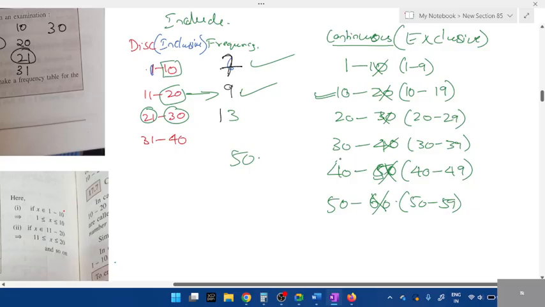So the data is wrong. The information you're writing is wrong because you're repeating the numbers. That's the reason we call it exclusive. What do you mean by exclusive? You have to exclude, you shouldn't include. And what are the numbers you have to exclude, lower limit or upper limit? Upper limit values. Is this clear?